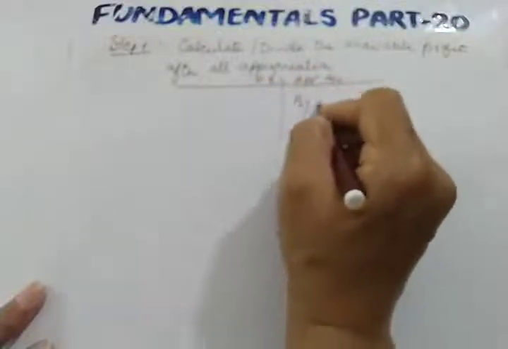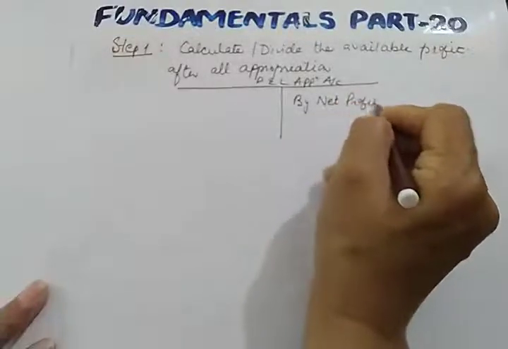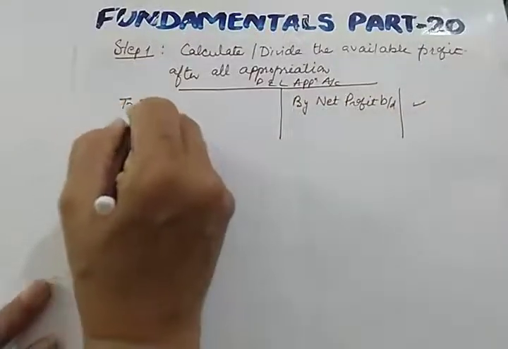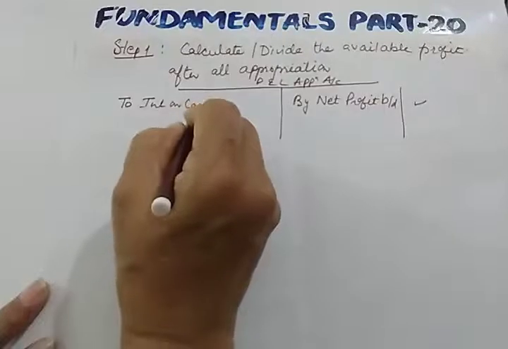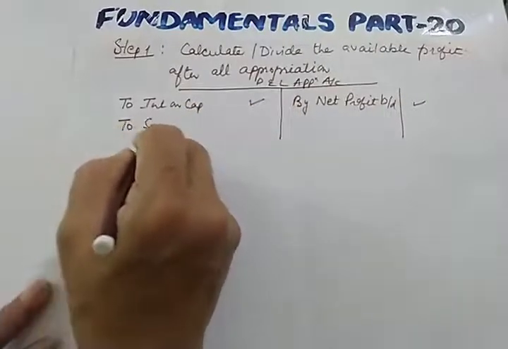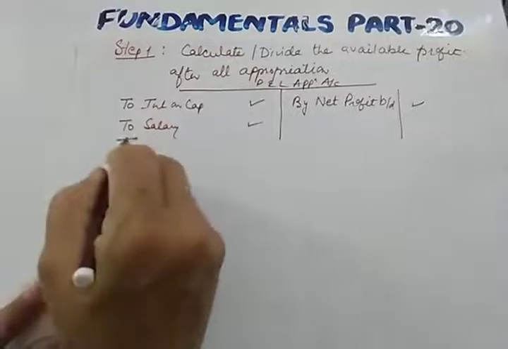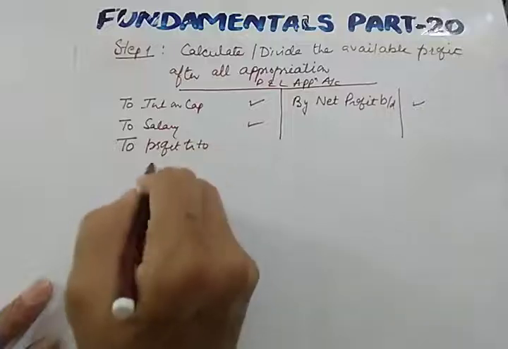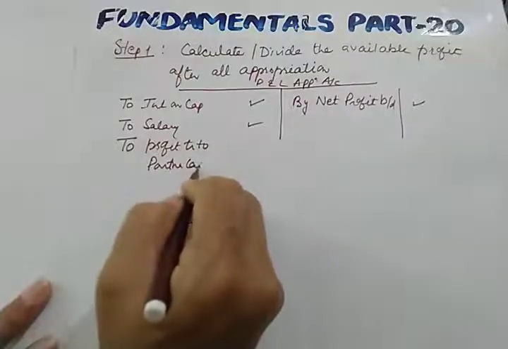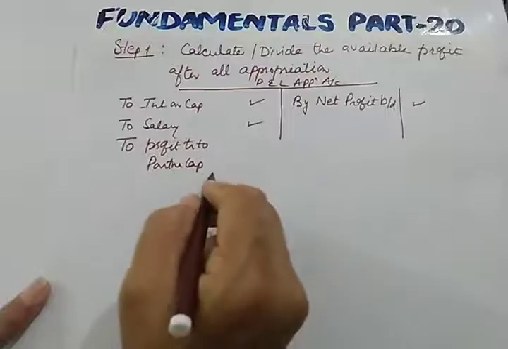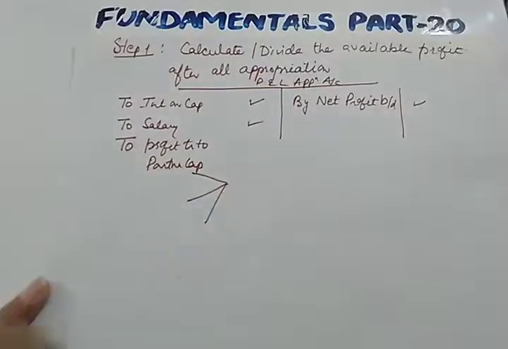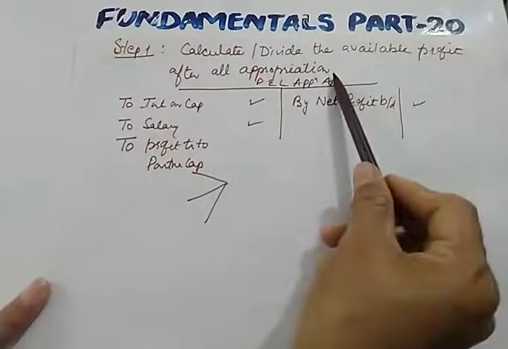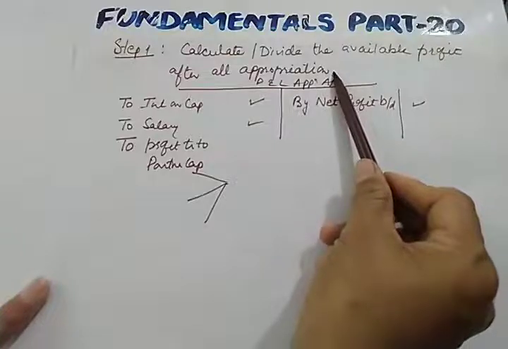You will write your net profit here, and after writing net profit brought down, you will write all appropriations, like interest on capital, if there is interest on capital, you will give interest on capital. If suppose salary is there, you will give salary. Then the remaining profit, which we used to write as profit transferred to partners' capital. So the remaining divisible profit is to be divided among the partners. So step 1 is to calculate their individual profit as per the available profit after all appropriations.